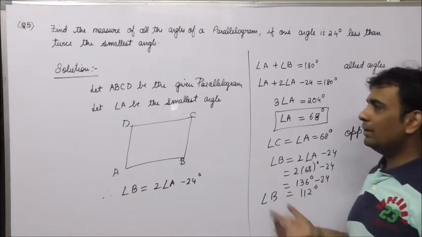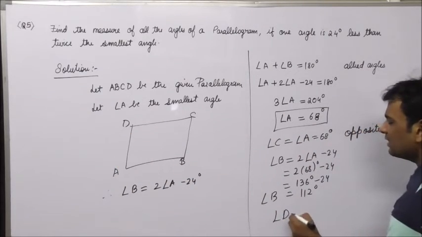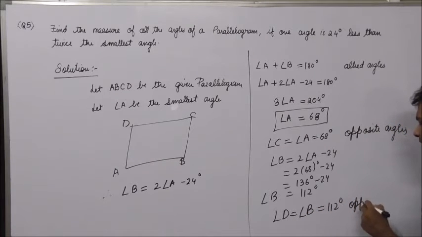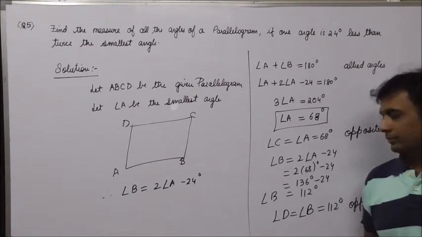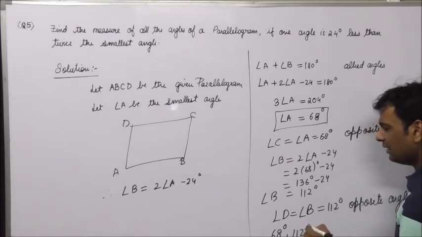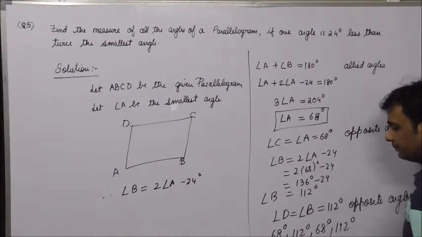Now that I have angle B, I can directly find angle D. Angle D is equal to angle B, 112 degree, opposite angles. So the four angles are 68 degree, 112 degree, 68 degree, 112 degree.